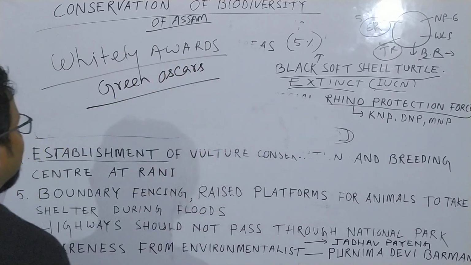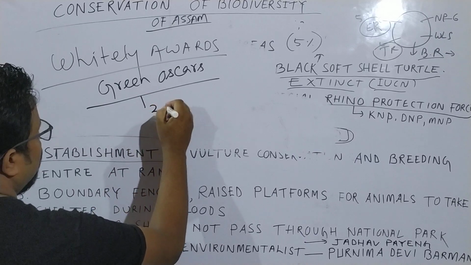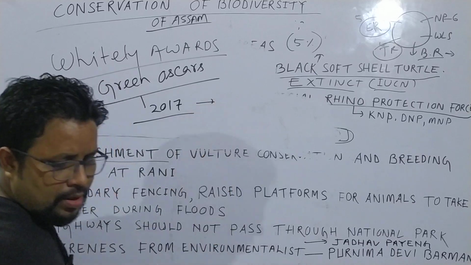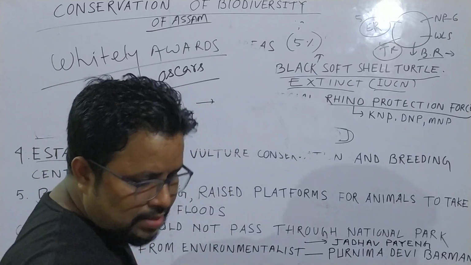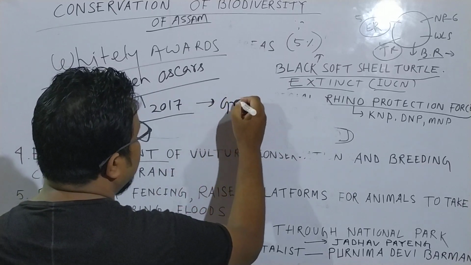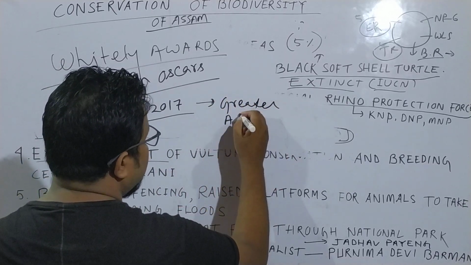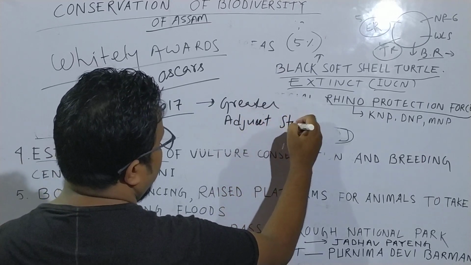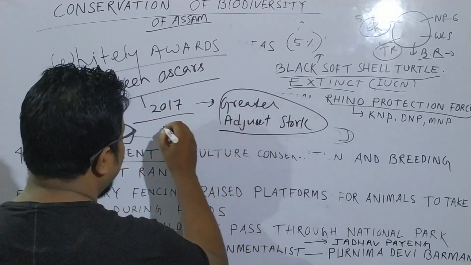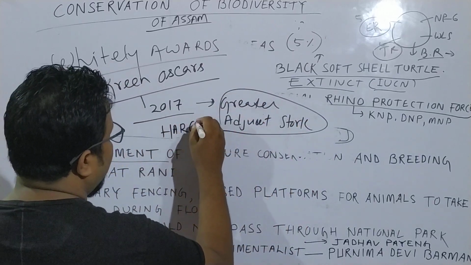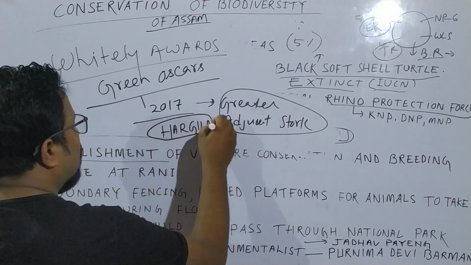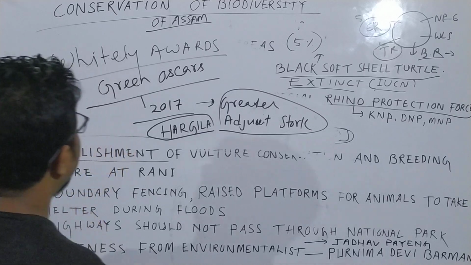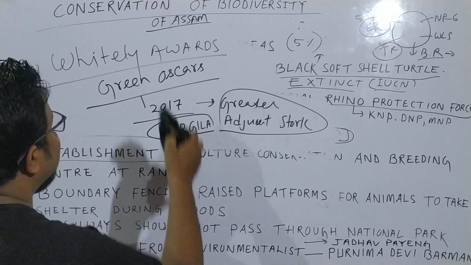It is known to be the Green Oscars. She got this in 2017 for her relentless work to conserve the greater adjutant stork, and locally it is known as Hargila. Because of her relentless work to save the Hargila, she got this award, which is called the Whitley Award, in 2017,